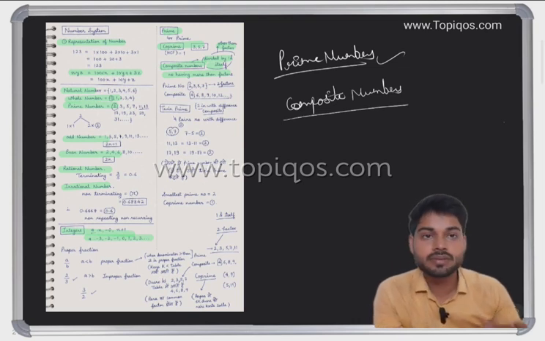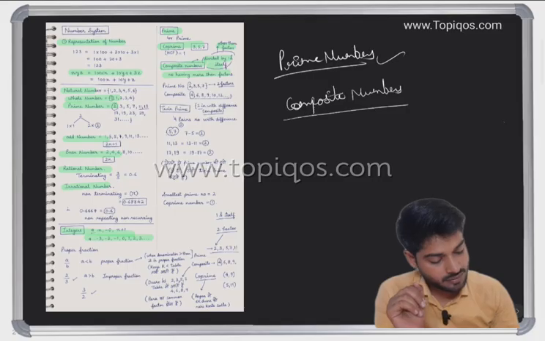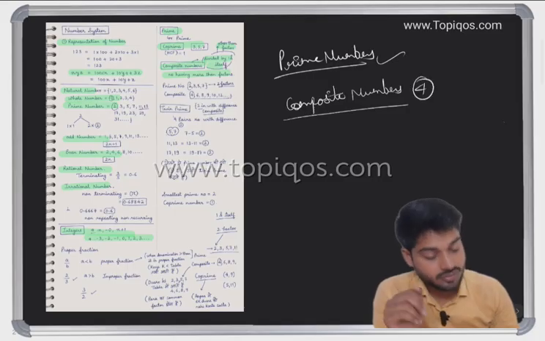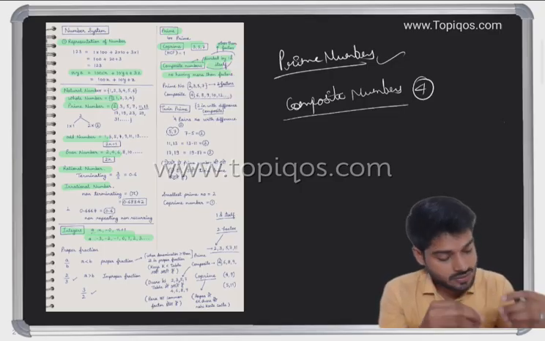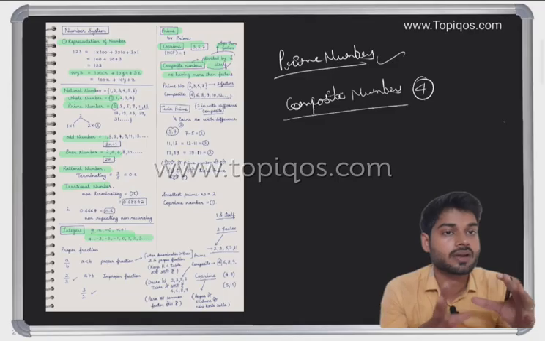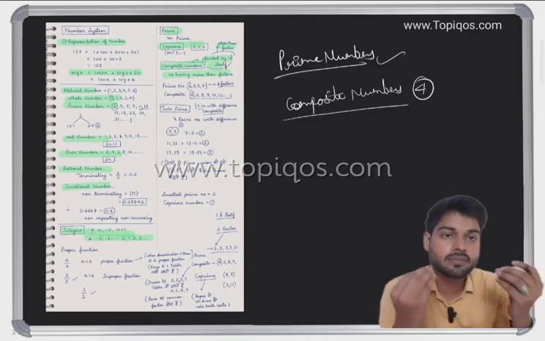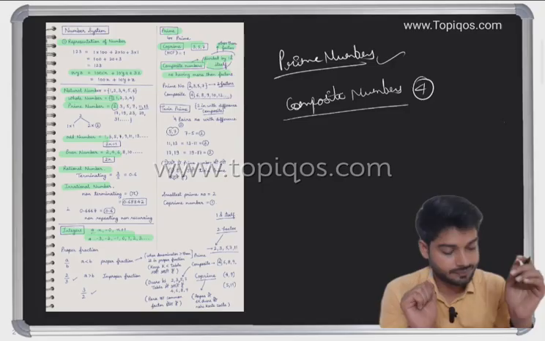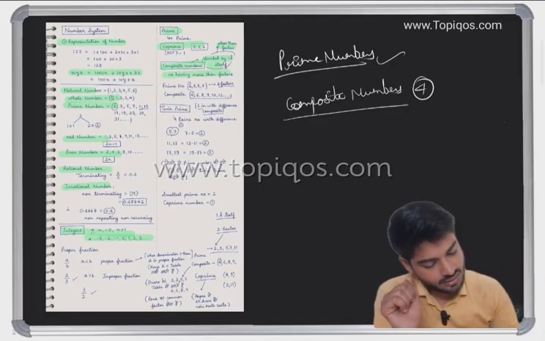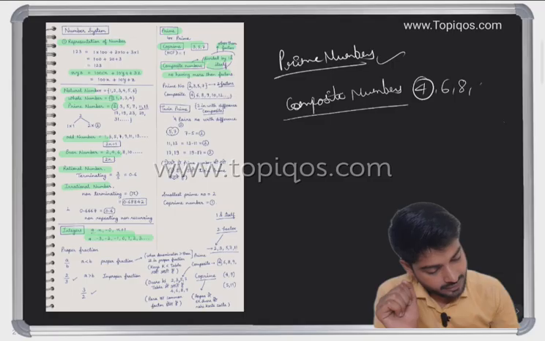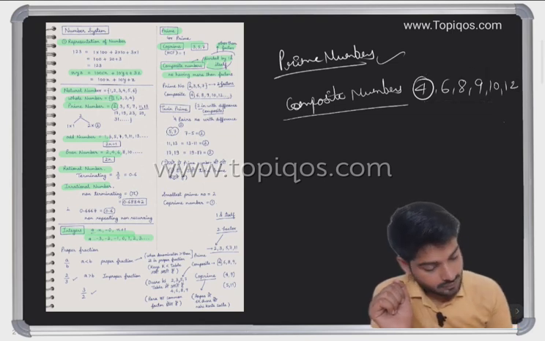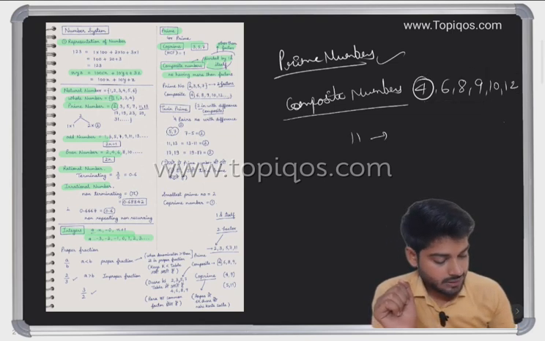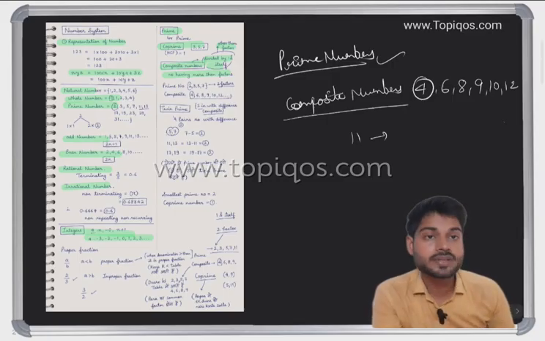So we have understood prime number, which is divisible by itself, and then we have composite number. Composite numbers start basically from 4. In the examination they may ask which is the smallest composite number. The smallest composite number is 4. Put it in your brain: the smallest composite number is 4. After 4 we have 6, 8, 9, 10, 12.